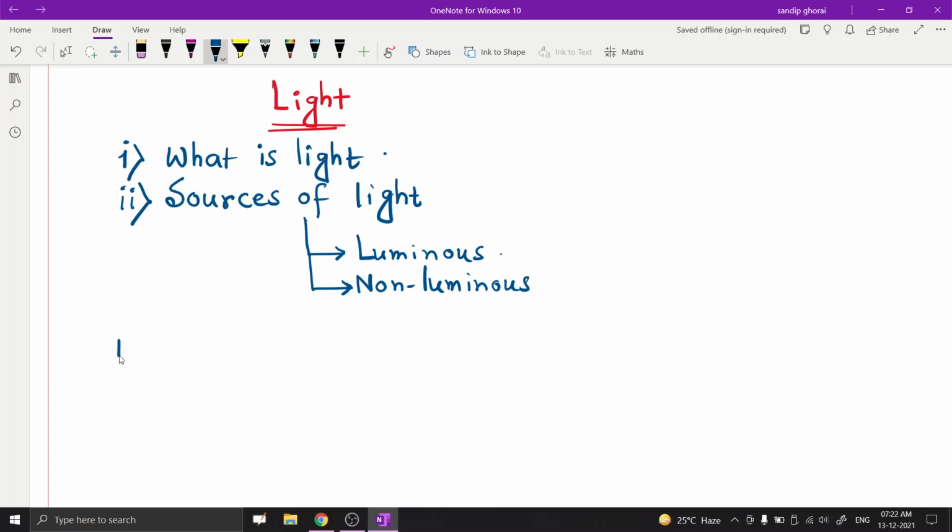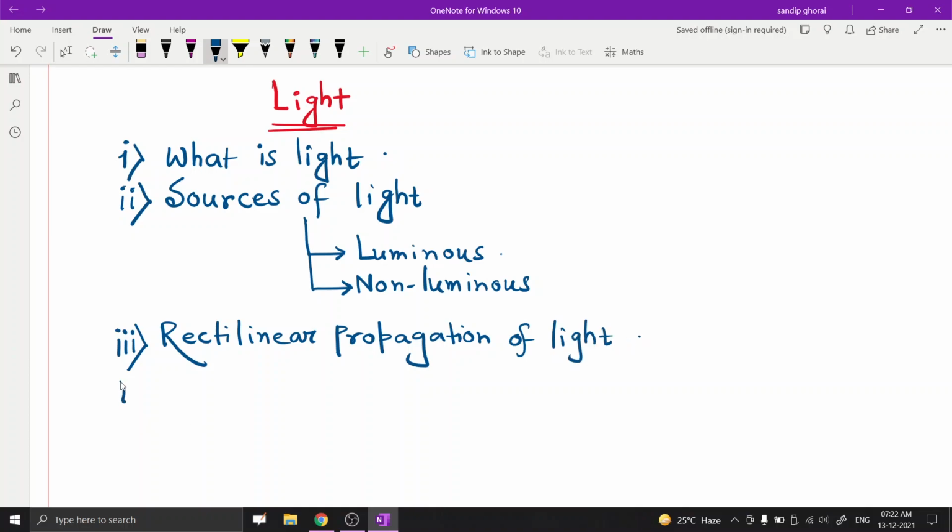And the third point is rectilinear propagation of light.